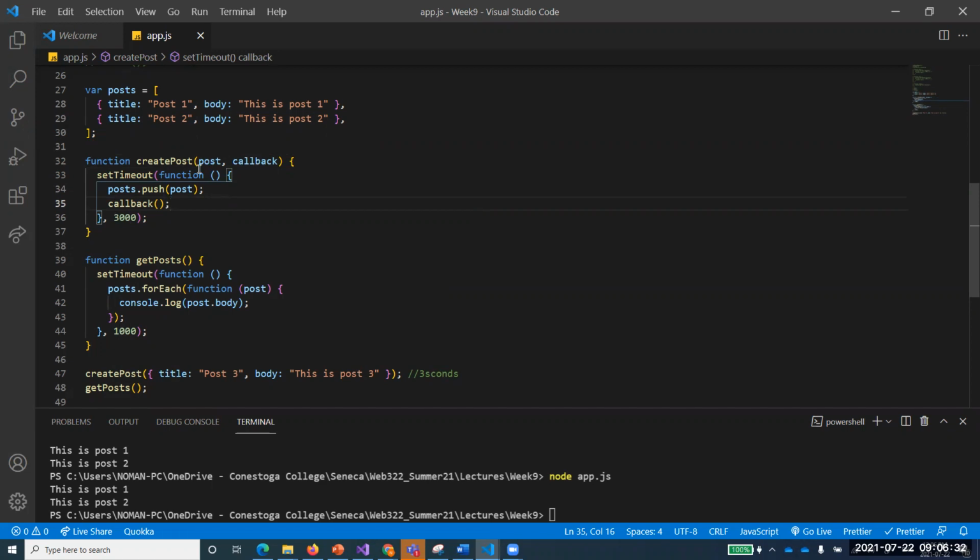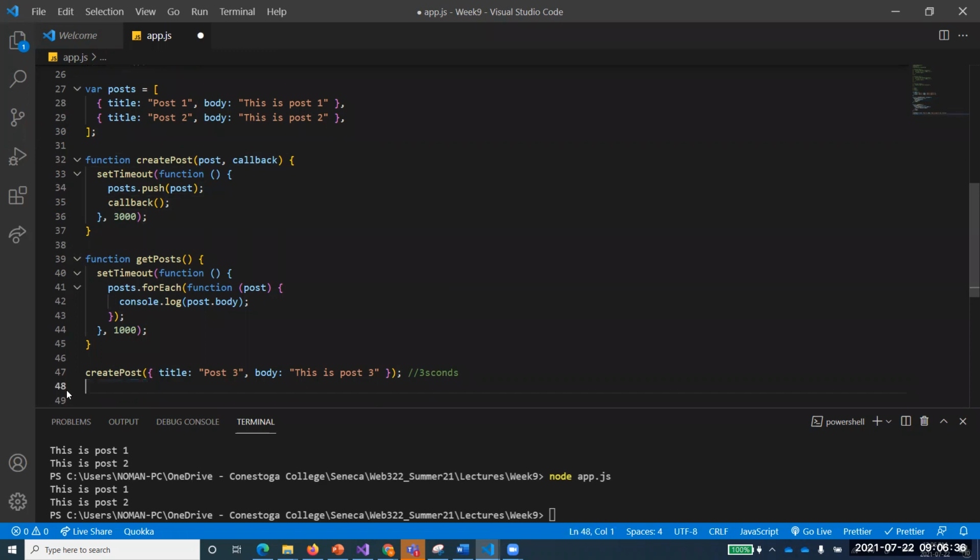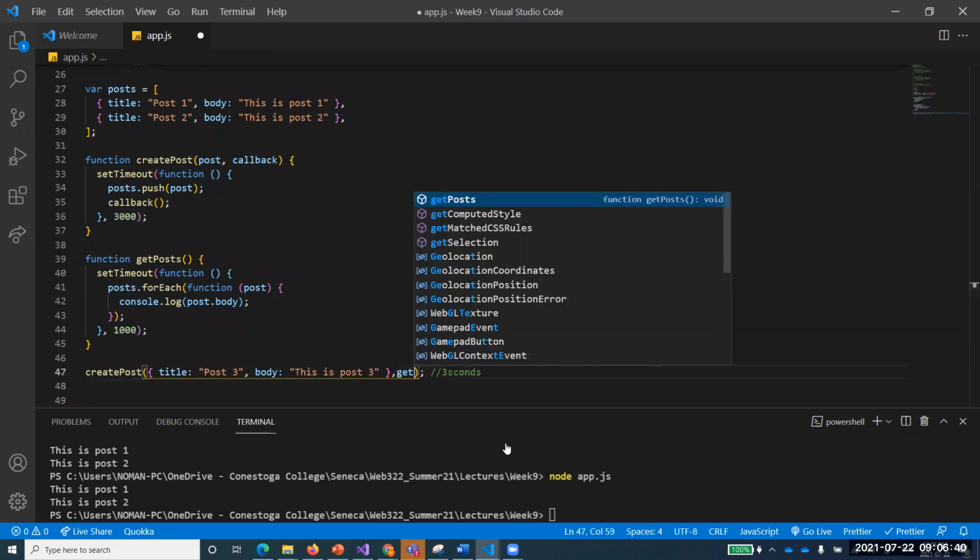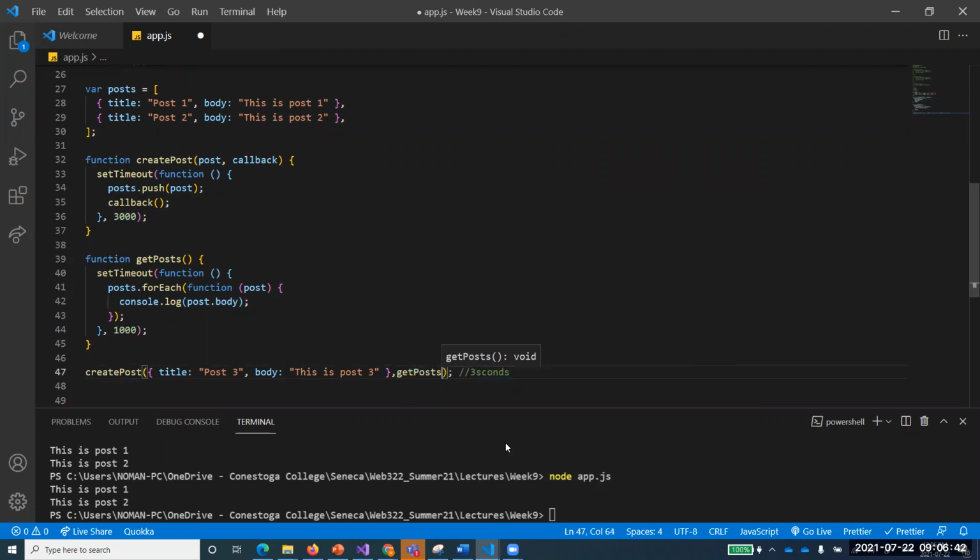Now this create post is changed. Now the syntax is changed. Get post will not be called over here. Rather, I'm saying when everything is done, then you call get post. Without parentheses, we give the function name over here, so get post will be passed. It means unless create post does this post dot push, this callback will not be called. And what is the callback in our scenario? It is get posts.